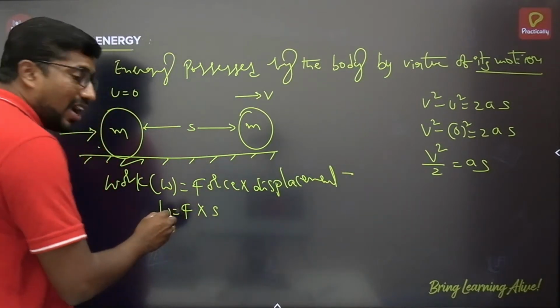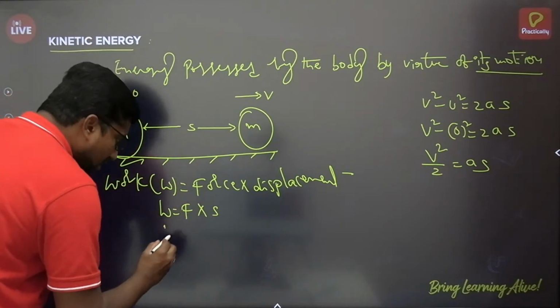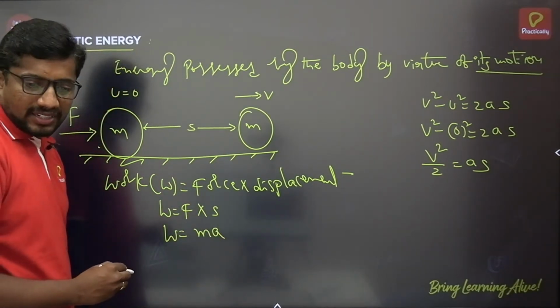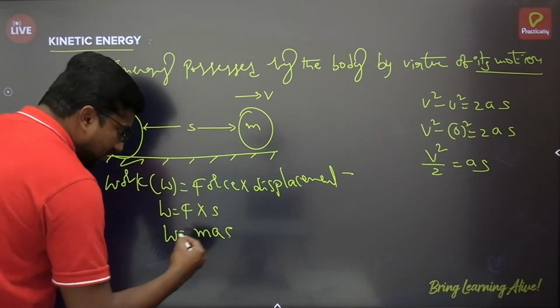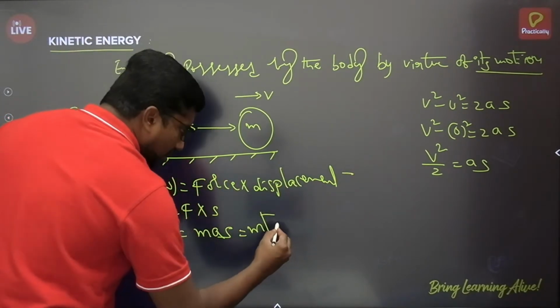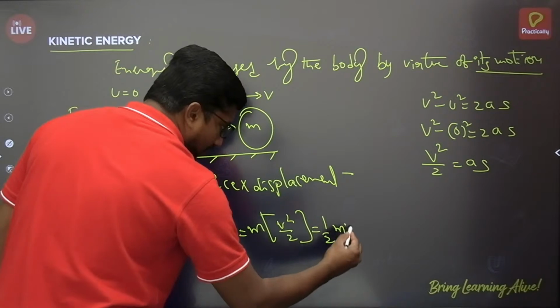Now, according to Newton's second law of motion, force can be written as mass multiplied by acceleration. W is equal to ma into s. Here, as is v square by 2, so we get half mv square.